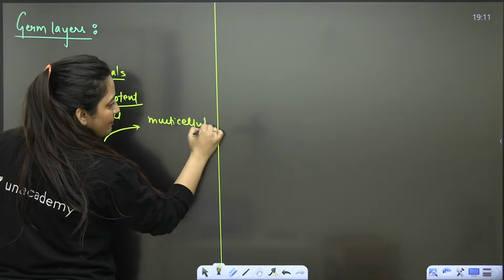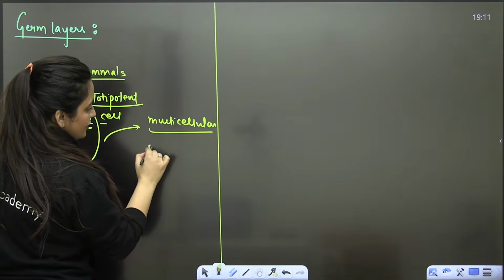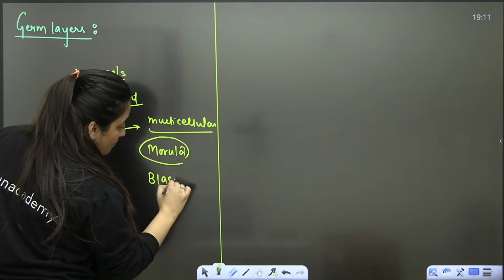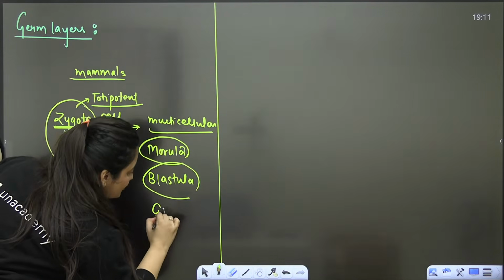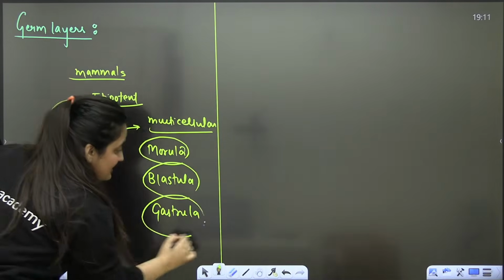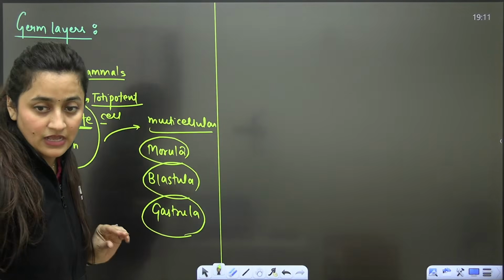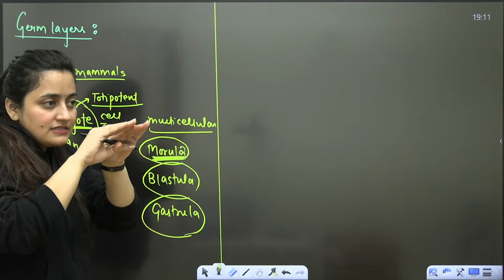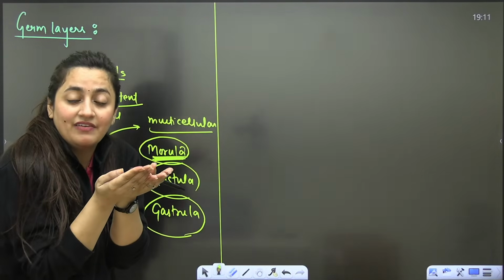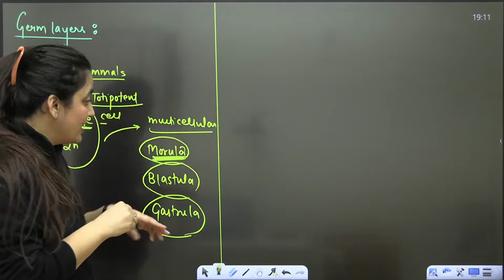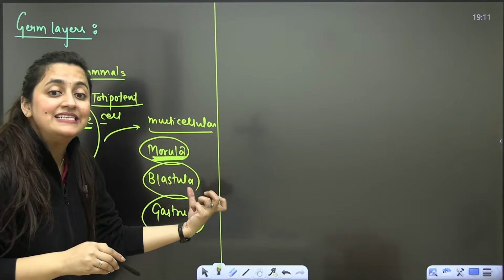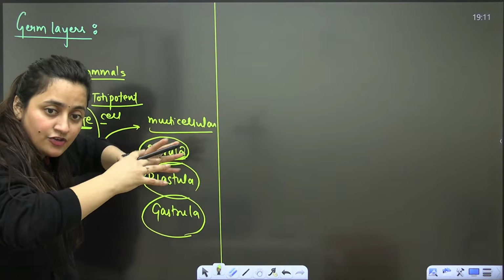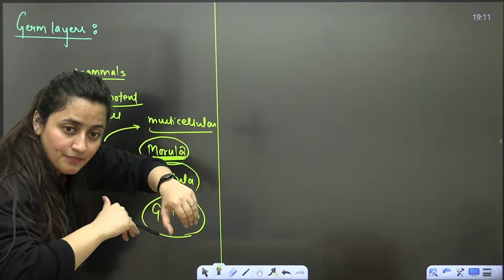During this development, students, you will see different stages. You will talk about morula, blastula, gastrula also. These are the different stages of development. When I'm saying morula, you will see there is a ball-like structure having some cells. When I'm saying blastula, blastocyst, it will have a cavity. More cells will be added to this ball-like structure, and further development will be there.